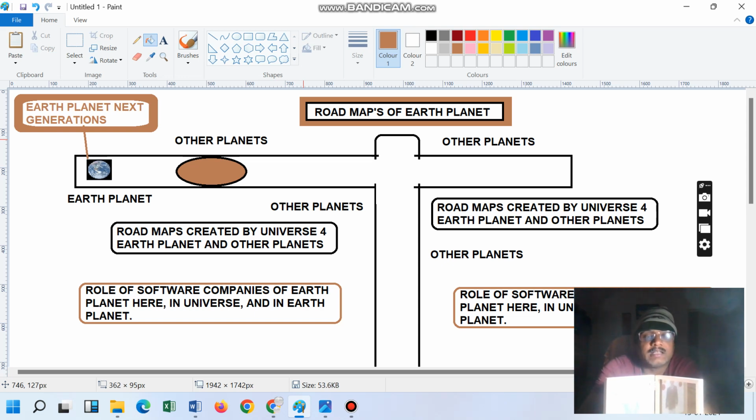See, other planets, this is the Earth planet's next generation, which we are going to discuss with an example. The roadmap created by the universe for the Earth planet and other planets, then the other roles of the software company, we are also going to discuss through this example.